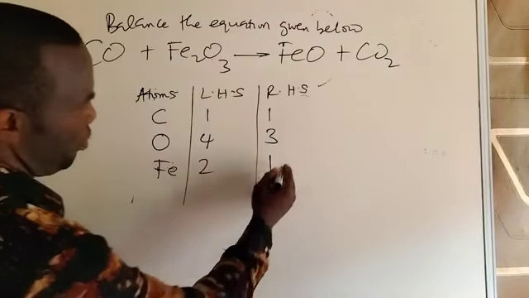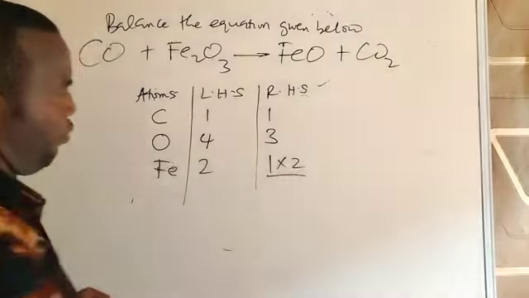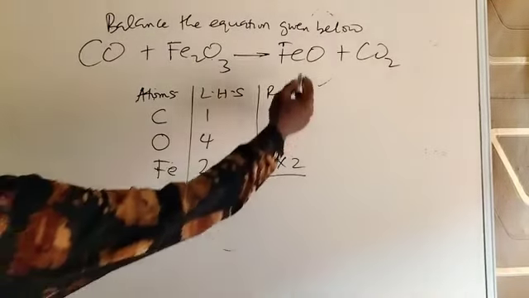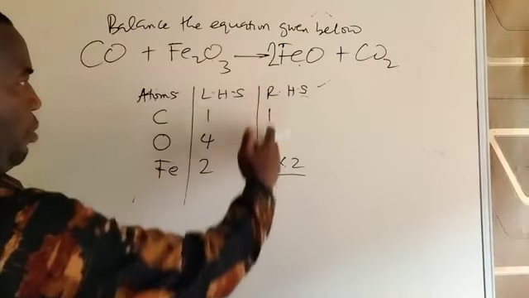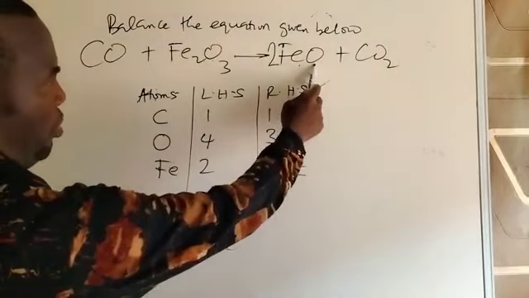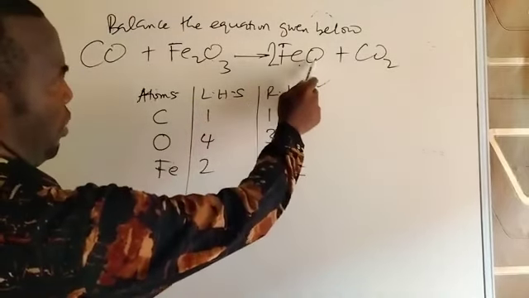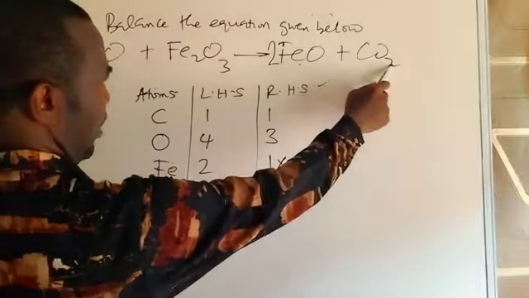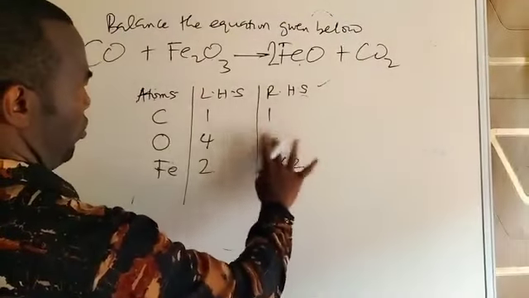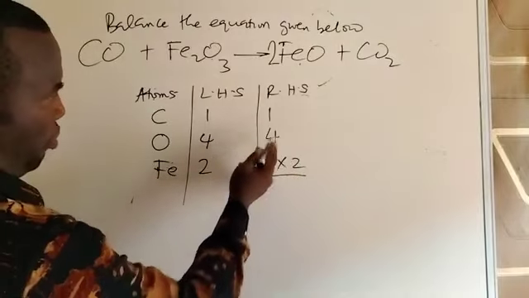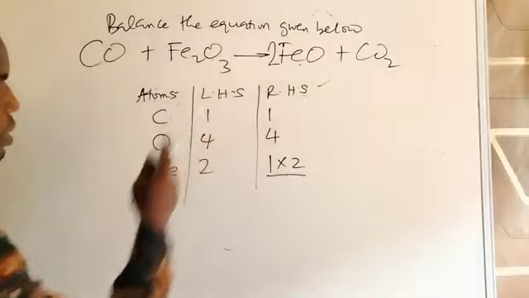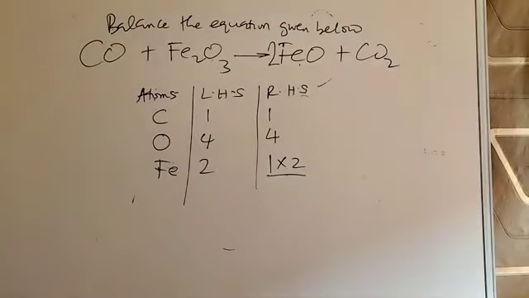So multiply the product side for iron by 2. Go to the product side, you see iron, you put 2 in front. Before you go ahead, you have to change the table. What are you going to change? The oxygen. So oxygen here becomes 2 times 1, 2, plus this 2, that is 4. Oxygen turns to 4. You see, by balancing iron, you also balance what? Oxygen. So that is the balanced equation. So we take another example.